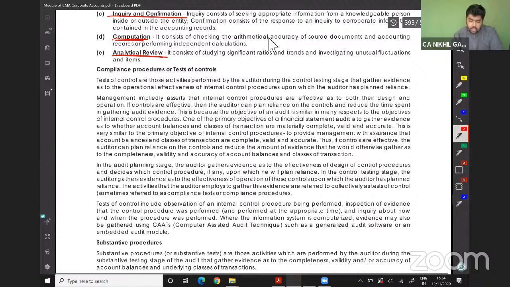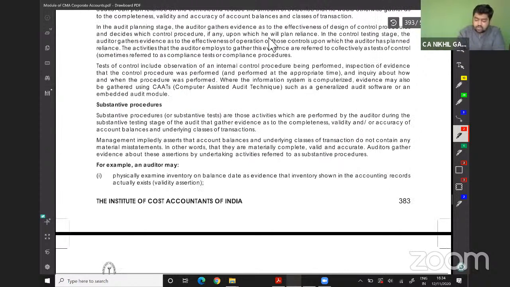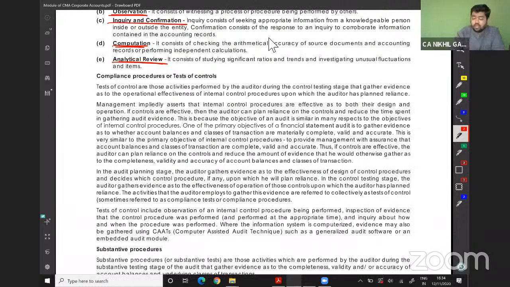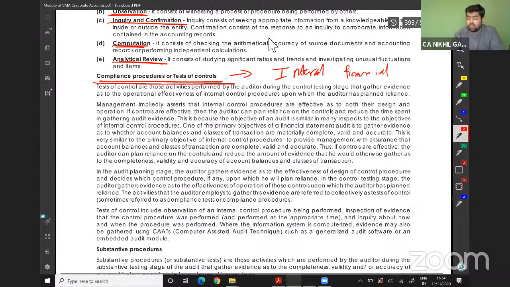Now we will jump to compliance procedures or test of controls. Test of controls is nothing but understanding whether the internal financial controls of the entity are working properly or not.